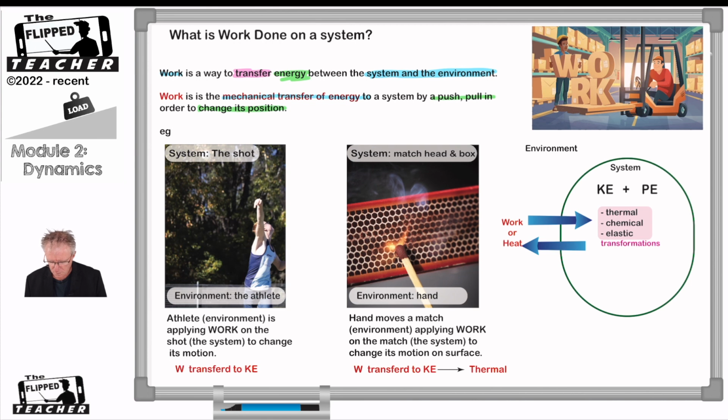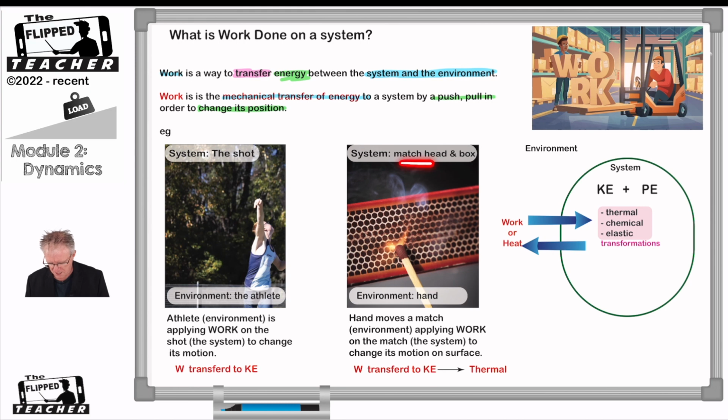All right. Well, let's have a look at another example here. Here we have striking a match, right? We're lighting a match. So the system under investigation here is the match head, right? The match head in the box. That's the system we're going to be analyzing here. And the environment is the hand. So the hand is moving the match. It's providing the force over a distance. So it's providing the energy to transfer into the system. The system is the match head in the box. And so as the hand is moving that, work is being done to cause it to change its location, right?